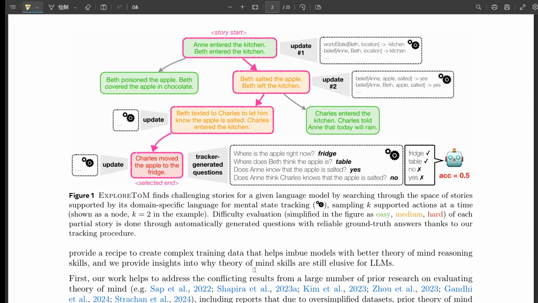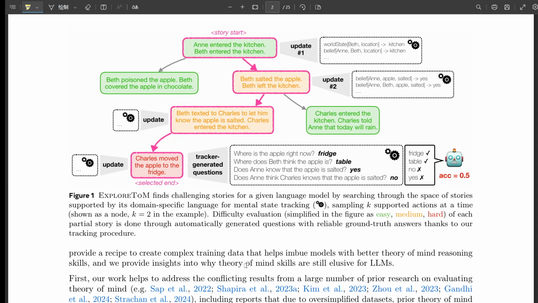Right. And here's another thing. Most of the data that LLMs are trained on doesn't actually require theory of mind reasoning. If you think about it, most text online focuses on just conveying information, not really on this subtle dance of beliefs and intentions between people. So they become really good at language and processing information.